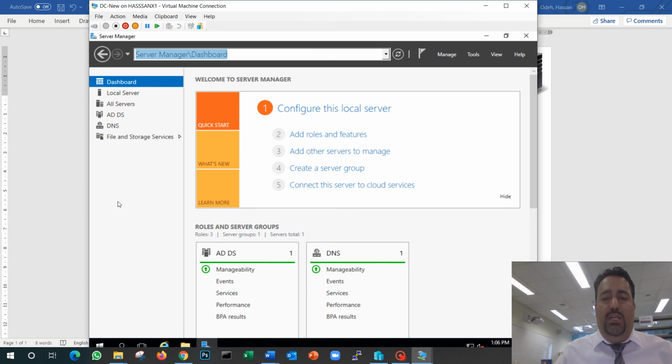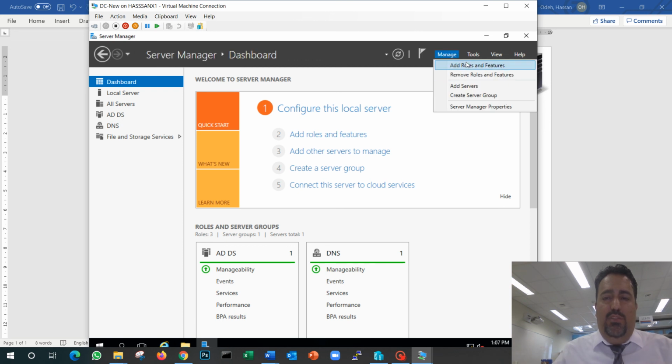I will summarize them again quickly. First, we install Windows Server on the computer. That's number 1. Number 2, after Windows Server is installed, we configure the IP address, the time zone, and the server computer name. Third, I will add the roles from Manage. I will add the roles of DNS and DHCP and Active Directory. But in our lab, we don't do DHCP. Good. And then at a later stage, I promote my server. Now I have a domain.